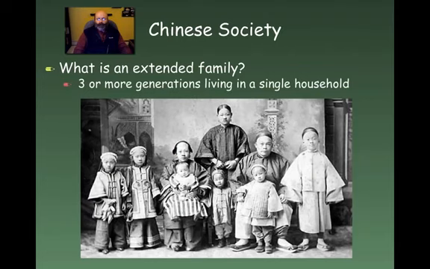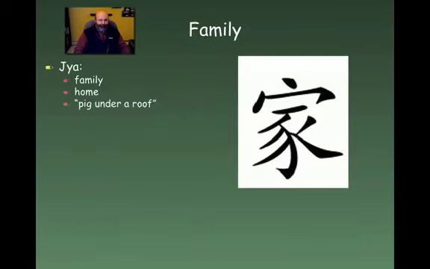All right, then, so let's take a wider look at Chinese society. First of all, let's start off with some definitions. We'll start off with this one. What's an extended family? An extended family is going to be 3 or more generations living in a single household. So that means that you have a mother, a father, and the children, and maybe the grandchildren, or the other way around. It could be grandma and grandpa with mom and dad and you. So it has to be at least 3 or more generations all living in one house.